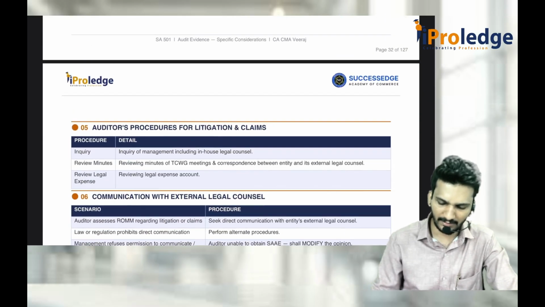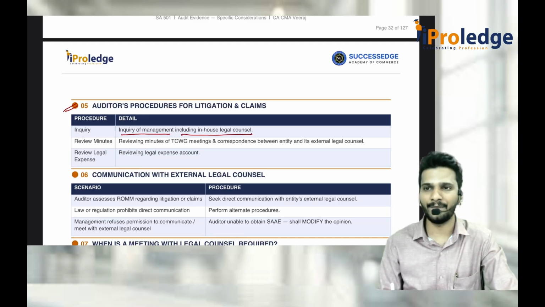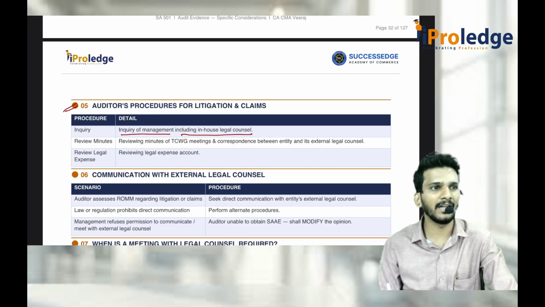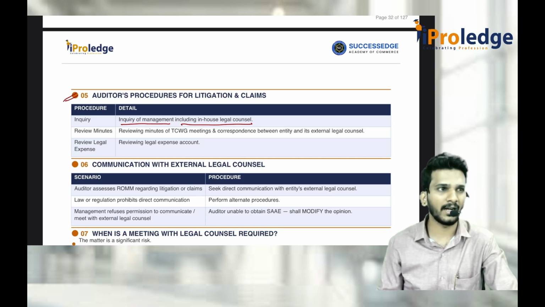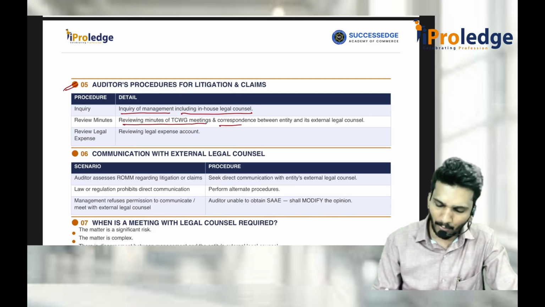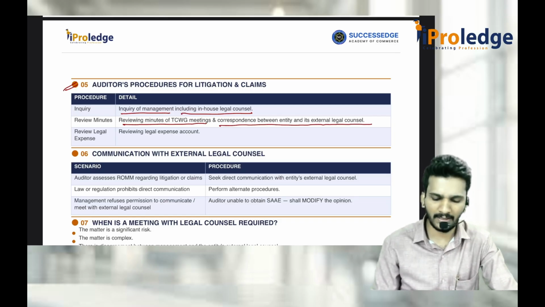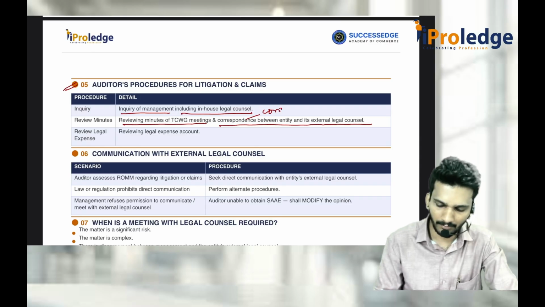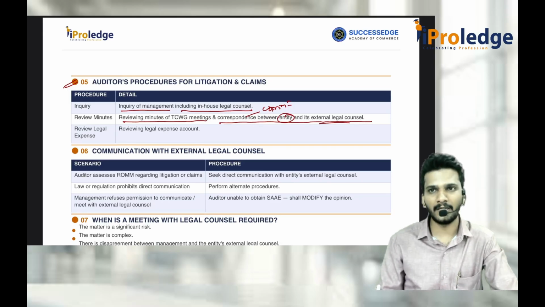When it comes to litigations, point number 5, as an auditor you should inquire of the management, including the in-house counsel. If the company has an internal legal department, you talk to them also, about whether there are any litigations and claims which are not recorded. And you review the minutes of TCWG. Again, correspondence between the entity and its external legal counsel. Correspondence means communication between entity and its external legal counsel. If you want, you can look at the minutes also. Minutes, what is minutes?